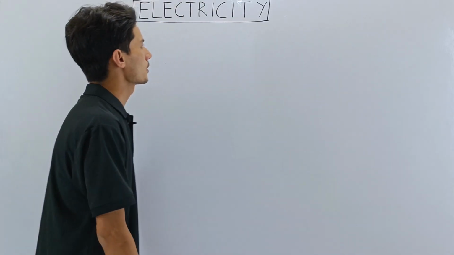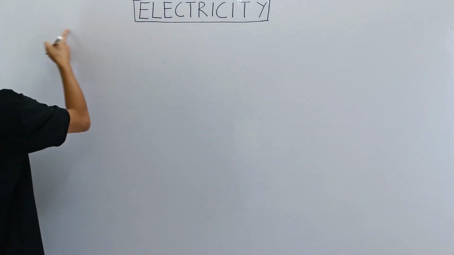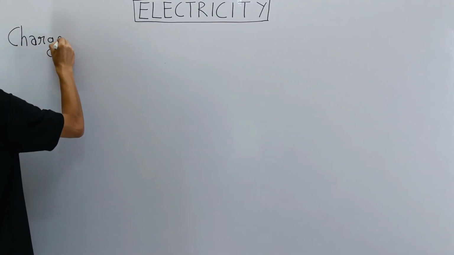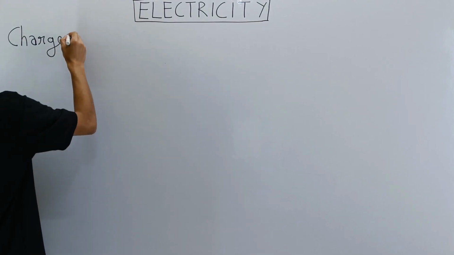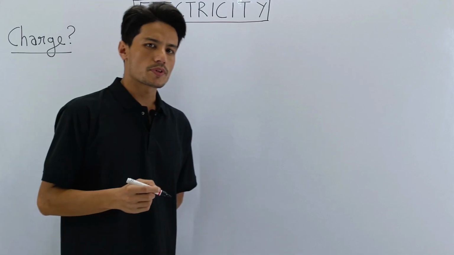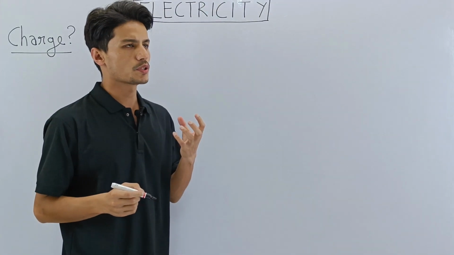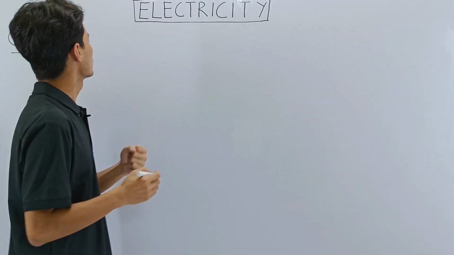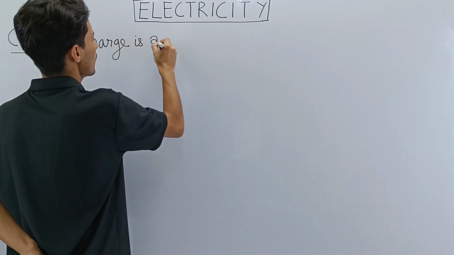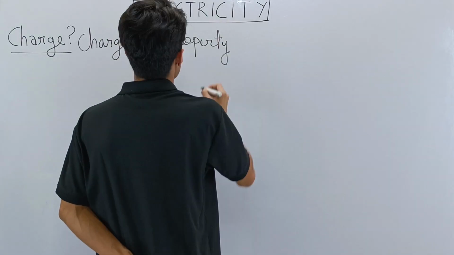Let us first start with what charge is. So let's define charge. C-H-A-R-G-E, charge. What is charge? Charge is a property of matter with which it attracts or repels each other.